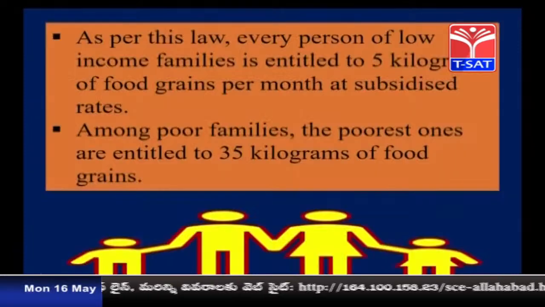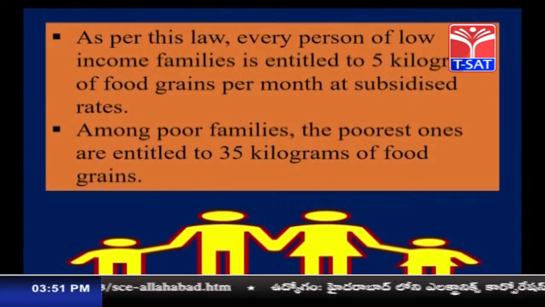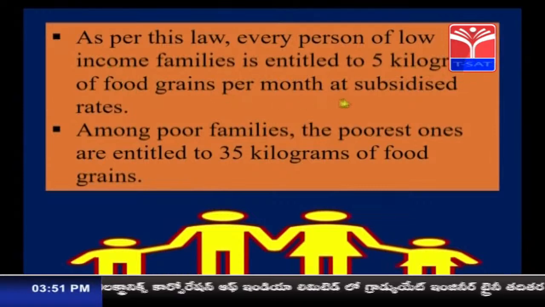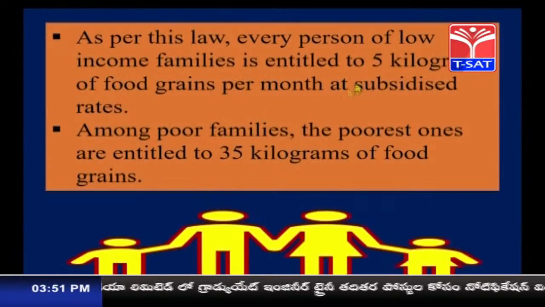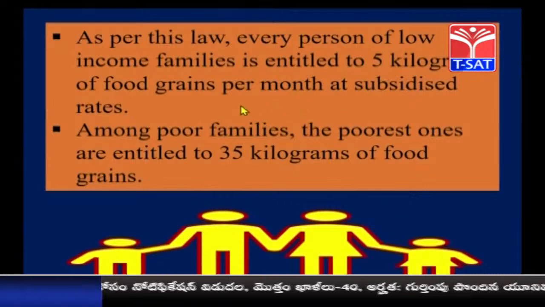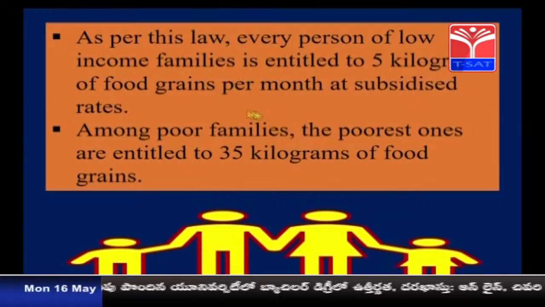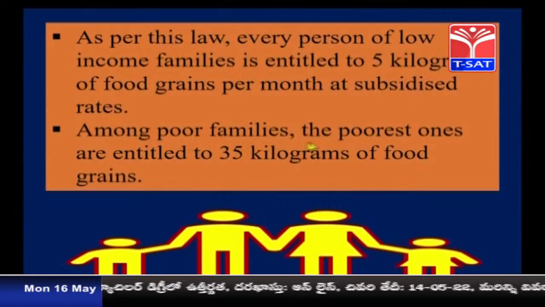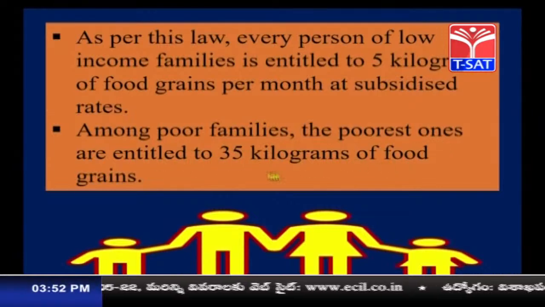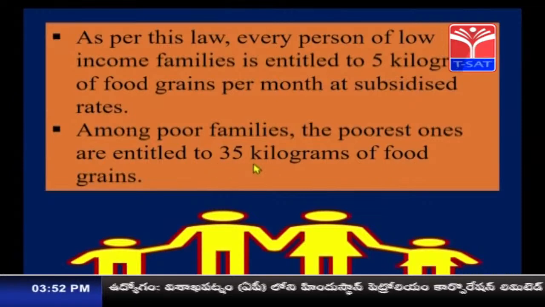It applies to approximately 2/3 of the total population of our country, India. Children, as per this law, every person of low income families is entitled to 5 kgs of food grains per month at subsidized rates. It means 5 kg per head. If there are 4 members, 4 members will get 5 kgs of food each. In the sense, 4 into 5, 20 kgs of food per month. Among poor families, the poorest ones are entitled to 35 kgs of food grains. Those who are the poorest of the poor will get 35 kgs of food grains.